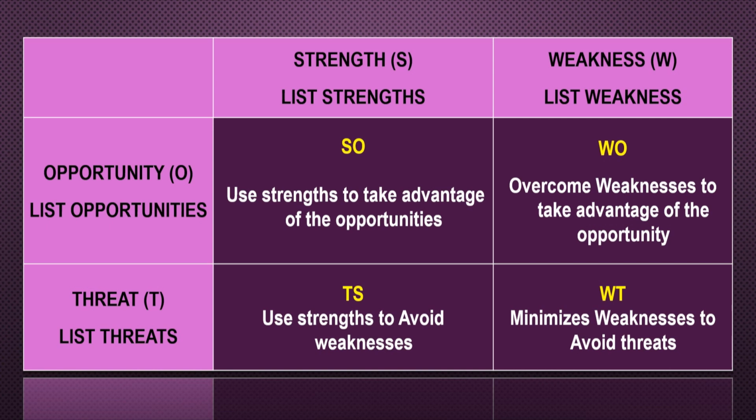So, use strengths to take advantage of the opportunities, and in the case of weaknesses, overcome the weaknesses to take advantage of the opportunity. If there is a threat, then use your strengths to avoid the threats, and minimize the weaknesses to avoid the threats.